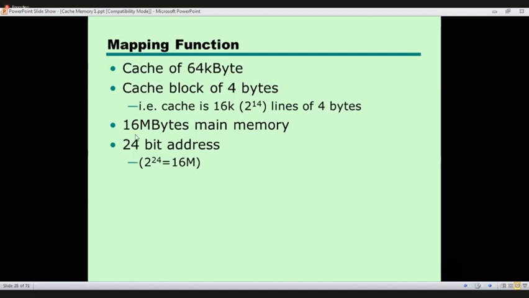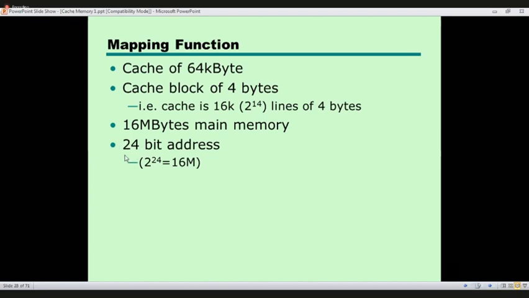So the main memory is 16 megabytes. Now see, main memory is 16 megabytes, cache is 64 kilobytes, right? The size is different. There's a big difference, right? So main memory has 24-bit addresses. Address width is 24.